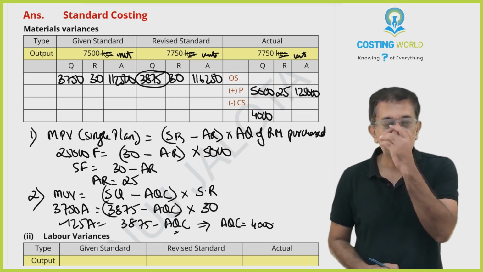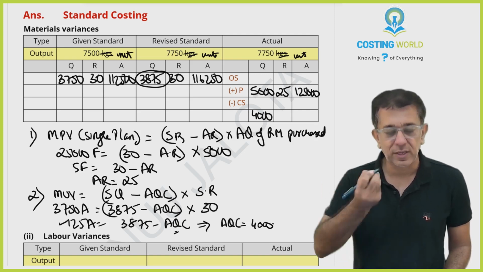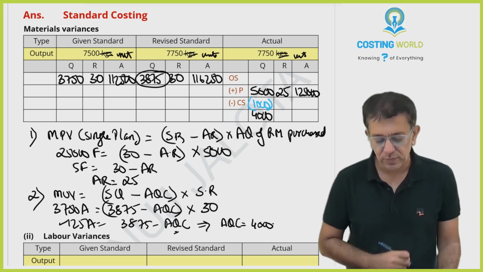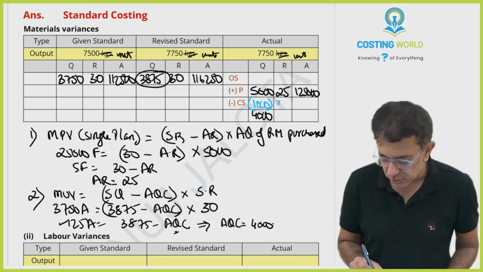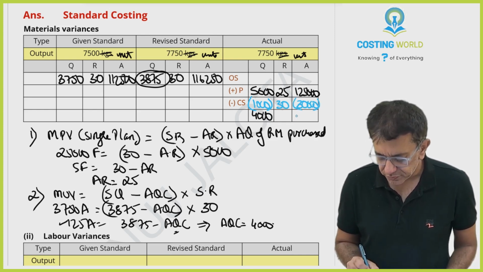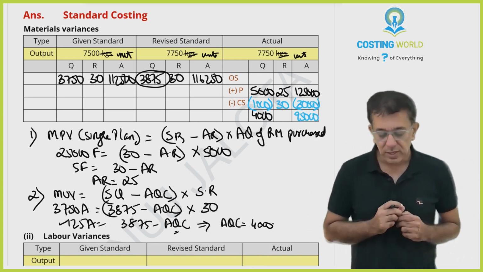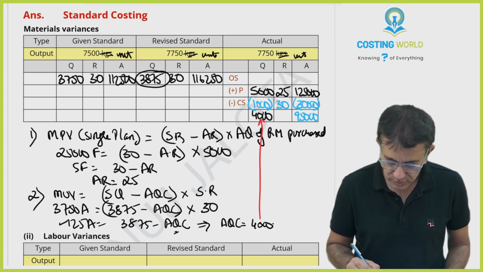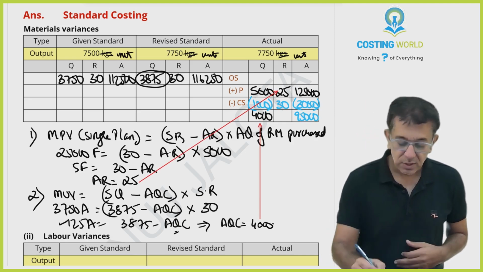Now, this is your actual quantity consumed. One small thing, if you all want, you can do this. Not compulsory, it will not get you any extra marks, but I'm telling you. This will be your balancing figure. There is no opening stock in this question, and if this is single plan, raw material stocks are valued at standard cost. Standard cost was 30, so this figure was 30,000. This figure will be 95,000. So this 4,000 I dragged from here, this 25 I dragged from here. That's it.